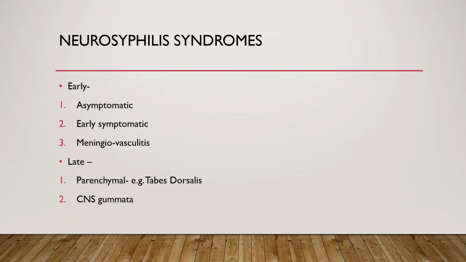Coming to the neurosyphilis syndromes, they've been distinguished into early and late syndromes. In the early neurosyphilis syndromes, the person may be asymptomatic. Secondly, they may be early symptomatic, or third, they may have meningovasculitis. Late neurosyphilis includes parenchymal involvement, of which Tabes dorsalis is a part, or the formation of CNS gummata.